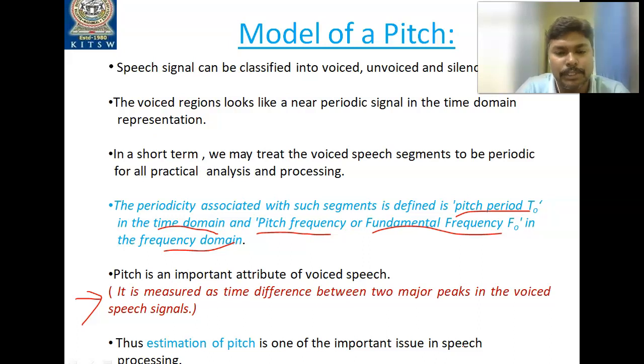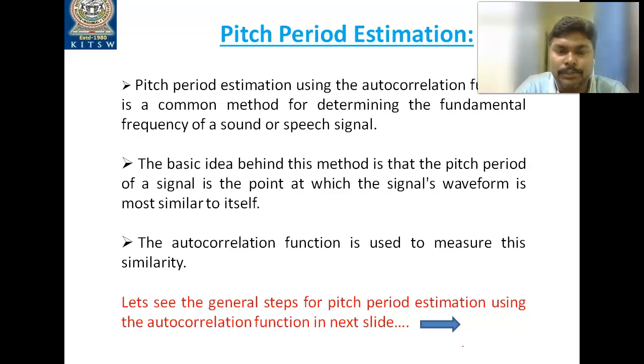The estimation of pitch is one of the most important issues in speech processing. Pitch period estimation using the autocorrelation function is a common method for determining the fundamental frequency of a sound or speech signal. The basic idea behind this method is that the pitch period of a signal is the point at which the signal's waveform is most similar to itself, the same way we discussed for the autocorrelation function, which is used to measure this similarity, the degree of similarity.